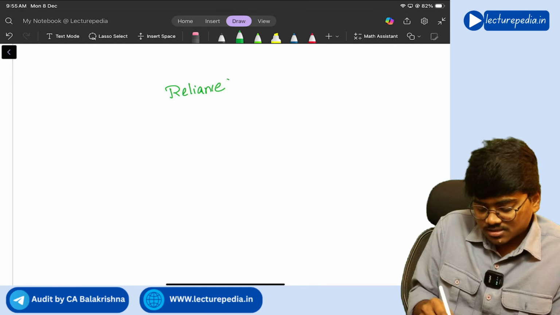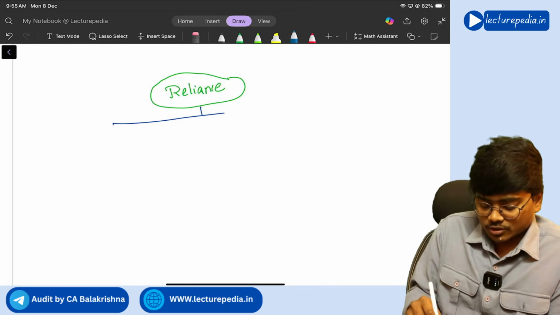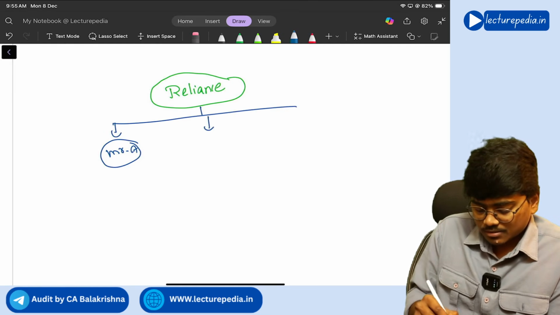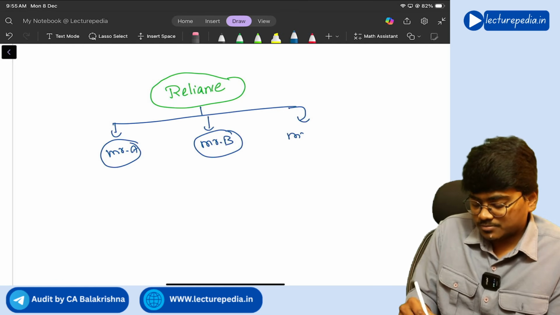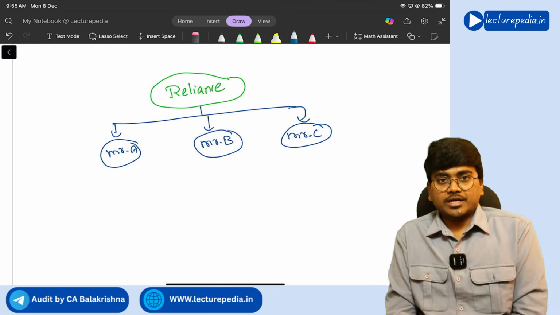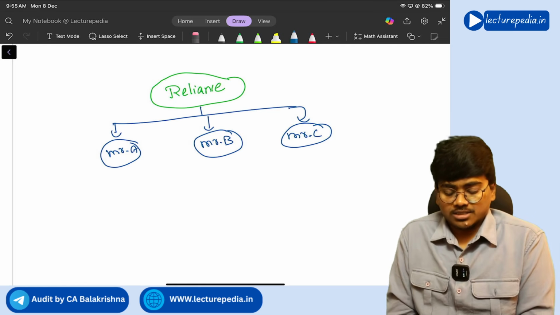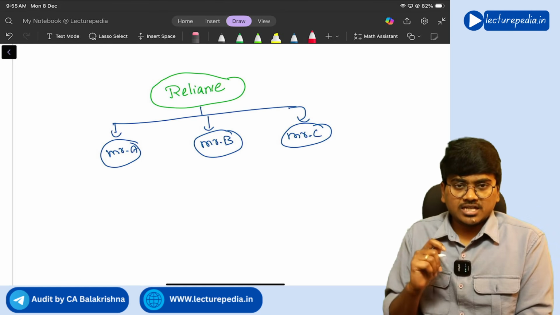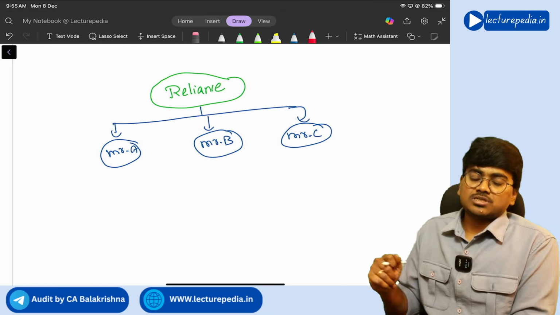Now for Reliance Industries, two or more auditors have been appointed as joint auditors. So Mr. A, Mr. B, Mr. C, all the three auditors together have been appointed as joint auditors. Now, should they give a single audit report or should they give individual audit reports separately?